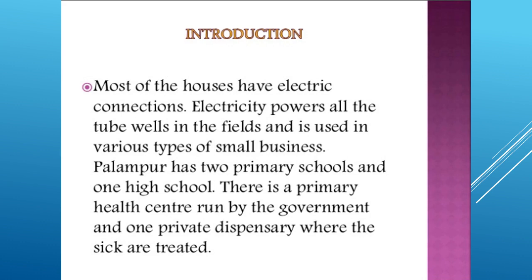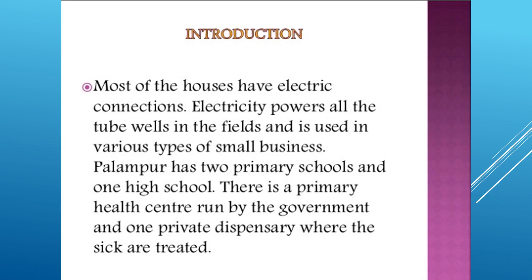In the village Palampur, most of the houses have an electric connection, and this electricity is used in the agriculture sector also, for the tube wells in the field, and for small businesses in the non-farming sector. Village Palampur has two primary schools and one high school. There is a health center run by the government, and one private dispensary where the sick people are treated.